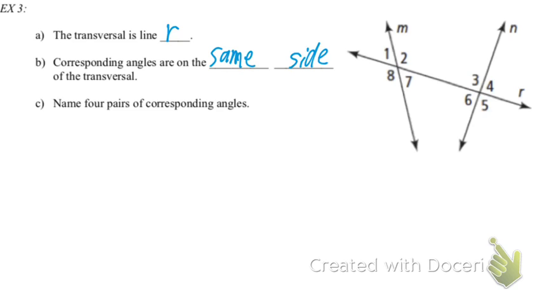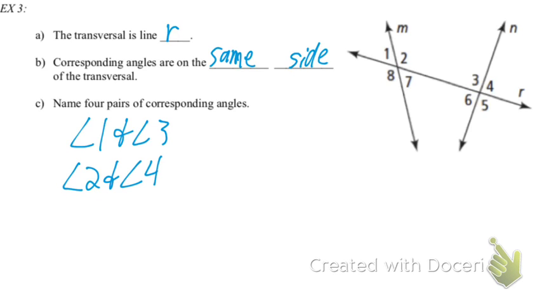Okay. Name 4 pairs of corresponding angles. Someone raise your hand to give me a pair. Okay, Saren. 1 and 3. Okay, angle 1 and angle 3. Awesome. Another pair. Okay, Liam. 2 and 4. Angle 2 and angle 4. Kelly. Angle 8 and angle 6. Awesome. The final pair, Billy Bob. 7 and 5. Okay, angle 7 and angle 5. Any questions on those?